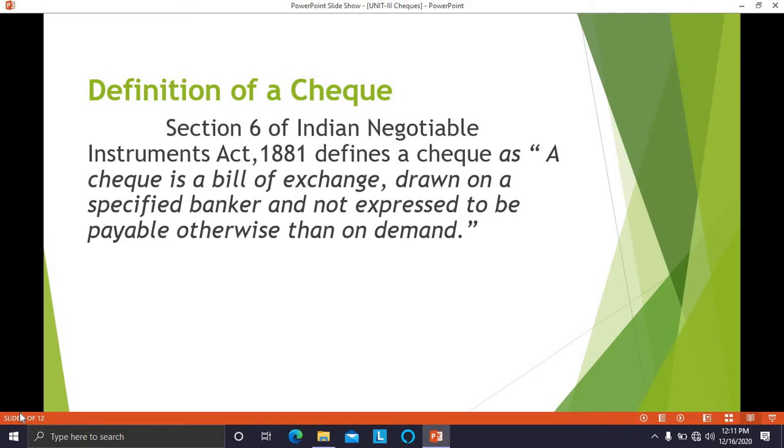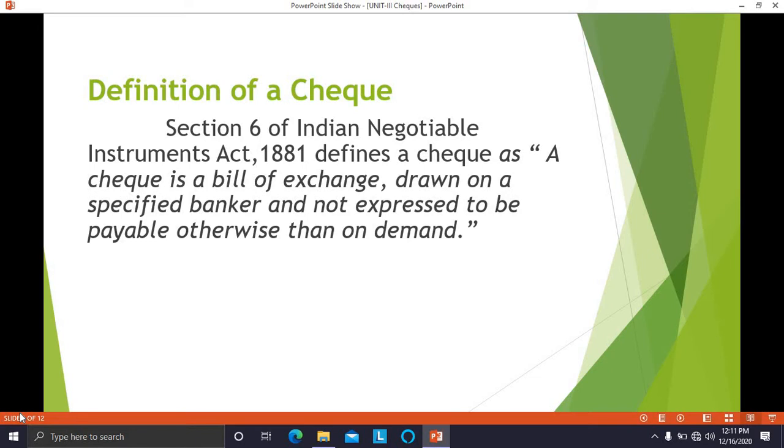Bill of exchange means it is a document or instrument in writing containing an unconditional order. So regarding making the payment of the check, there is no condition written in the check. It is not written that if the person comes along with this check and sings a song in the bank, then only the amount has to be paid to him. No, there is an unconditional order signed by the maker of the check, in which he is giving a direction to the bank to pay a certain sum of money to a certain person or the bearer of the check. So bill of exchange is such a document.